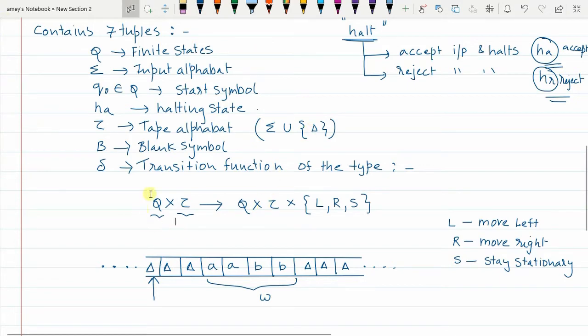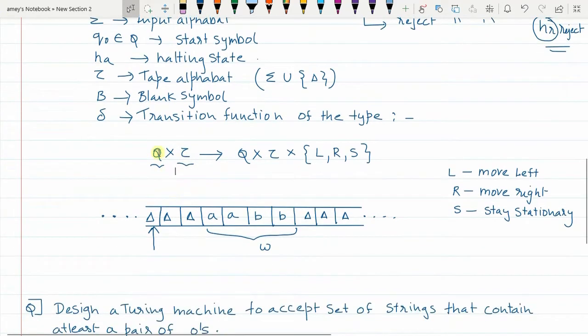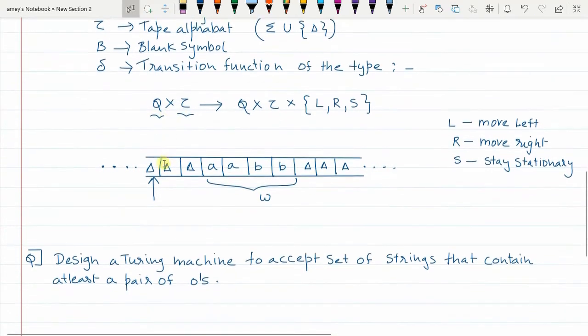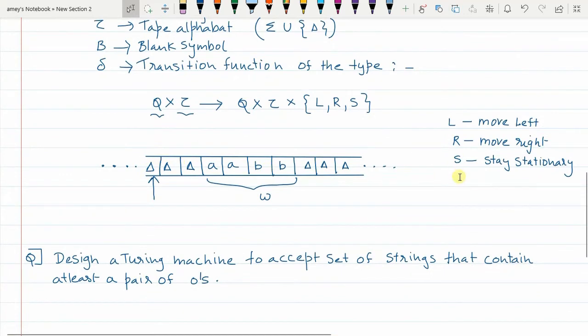That means the transition is a cross product of the state versus the tape symbol. From a particular state, a Turing machine will also have something called a state. If you are in a particular state, it will check what that current tape symbol is to which the read write head is pointing.